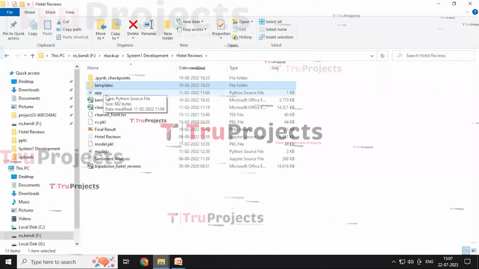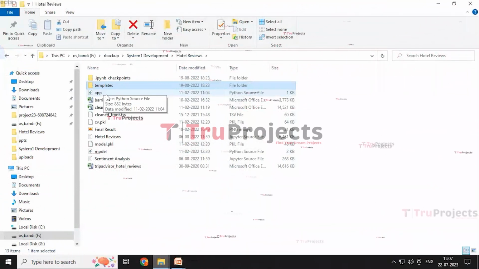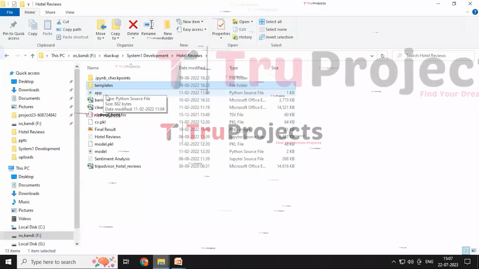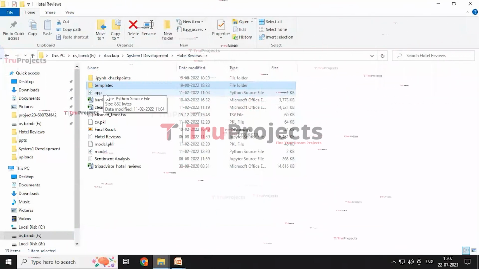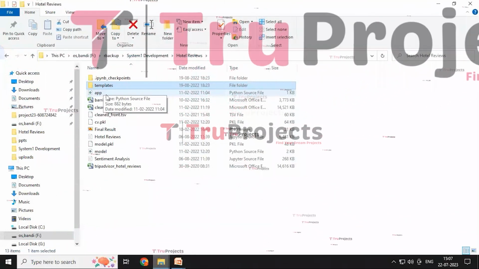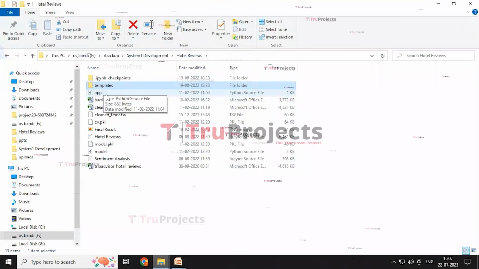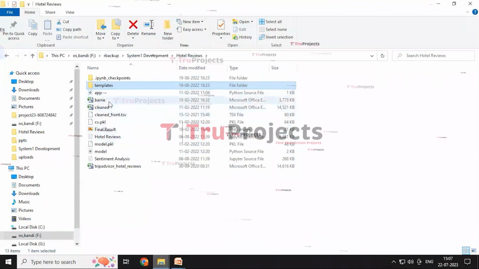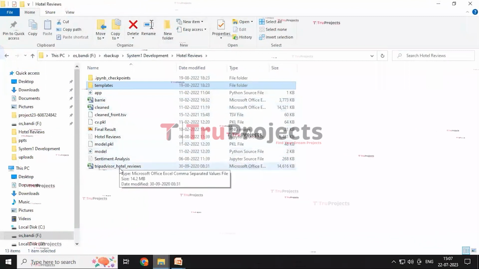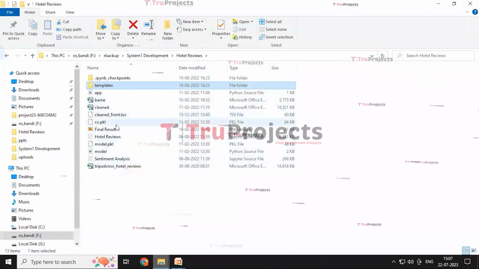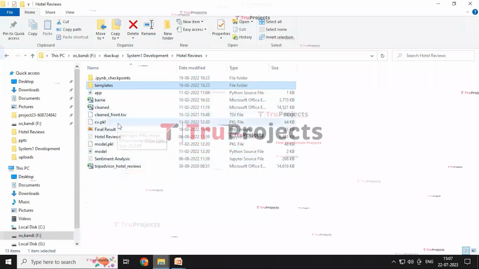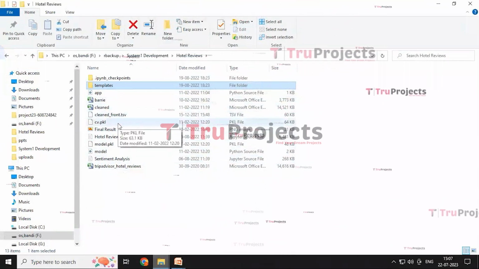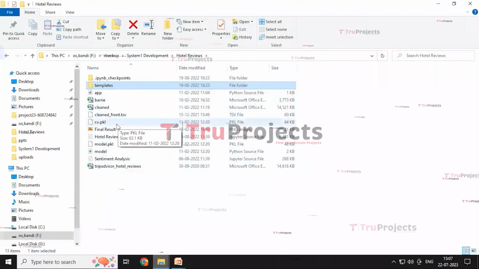It includes the code written in Python that handles the server-side operations such as processing the user request, interacting with the database, and generating the dynamic content that will be rendered in the HTML templates. And these are the training datasets used in this project, and the PKL file contains the algorithm's information which will be loaded at the time of the execution of the project.